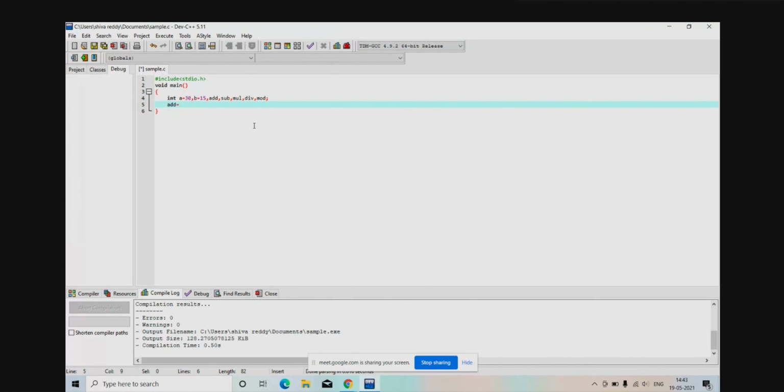First, initially, I am performing the addition. We have taken only two variables, right? A value and B value. So I need to add a plus b. Addition is over, next subtraction: a minus b. Next, multiplication: a star b.